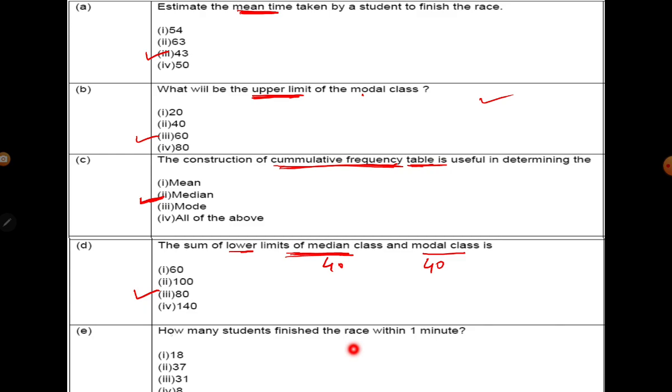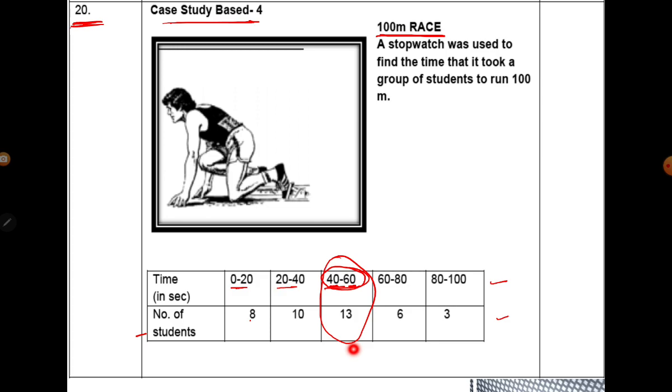So here we have to find how many students finish the race within 1 minute. Within 1 minute, you have to find how many students finish the race. So this is time in seconds between 0 to 20. Within 1 minute means up to 60. 60 seconds means 1 minute. So within 1 minute means up to 60 seconds, how many students are doing the race? We'll add all these three.